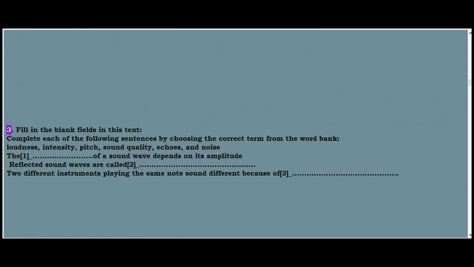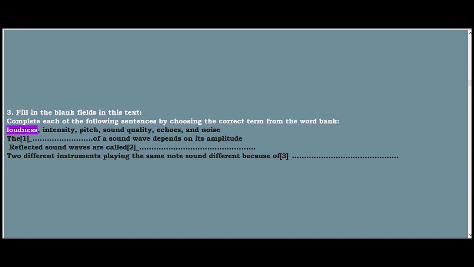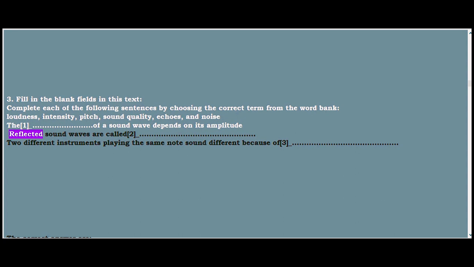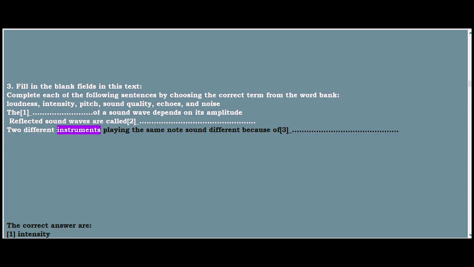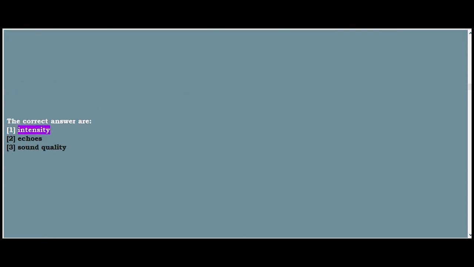3. Fill in the blank fields in this text. Complete each of the following sentences by choosing the correct term from the word bank: loudness, intensity, pitch, sound quality, echoes, and noise. The 1_ of a sound wave depends on its amplitude. Reflected sound waves are called 2_. Two different instruments playing the same note sound different because of 3_. The correct answers are 1. Intensity, 2. Echoes, 3. Sound quality.